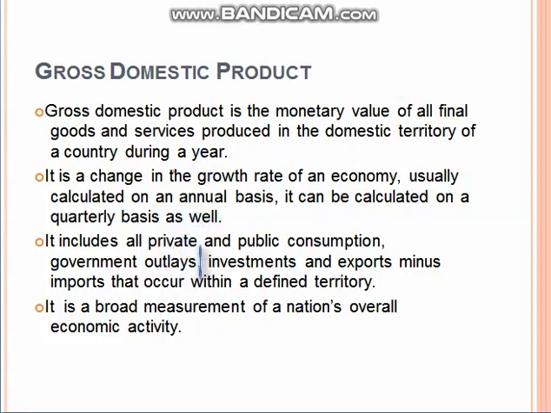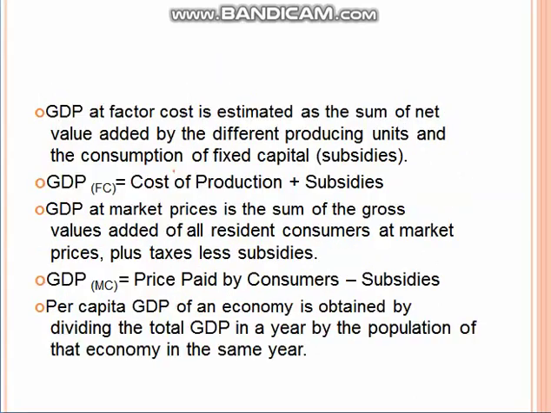It includes all private and public consumption, government outlay, investment, exports minus imports occurring within a defined territory. It is a broad measure of a nation's overall economic activity. GDP at factor cost is estimated as the sum of net value added by the different producing units and the consumption of fixed capital.